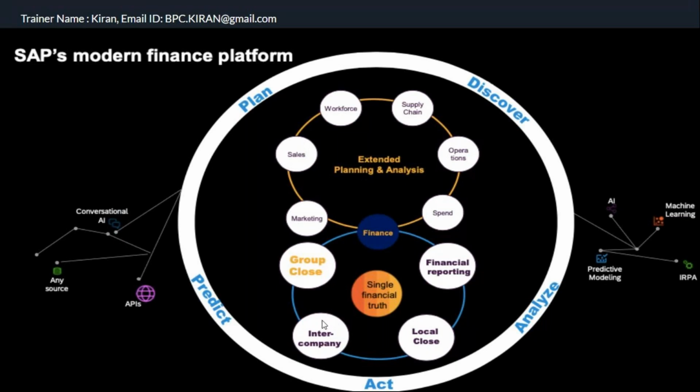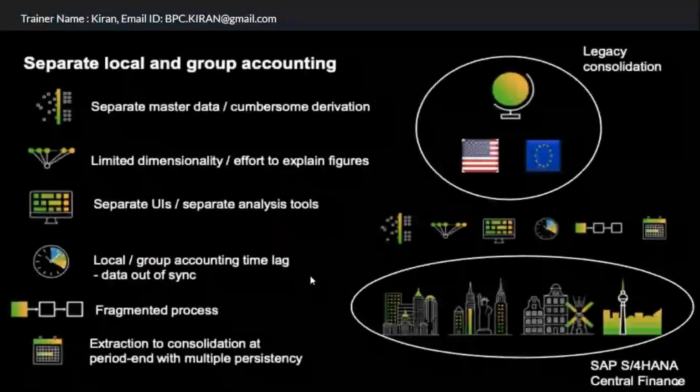So we are going to cover intercompany matching and reconciliation, intercompany eliminations, consolidation of investments, and whatever basic legal entity level data we need to convert to group currency. So all these topics we are going to cover. Let's understand what we are going to cover.